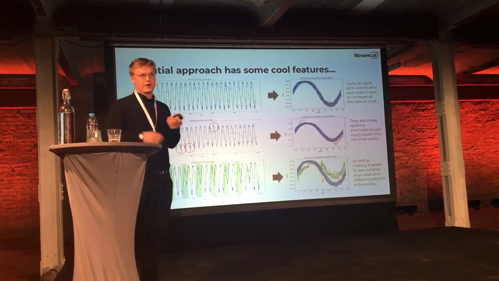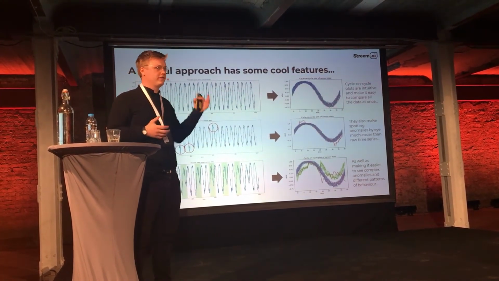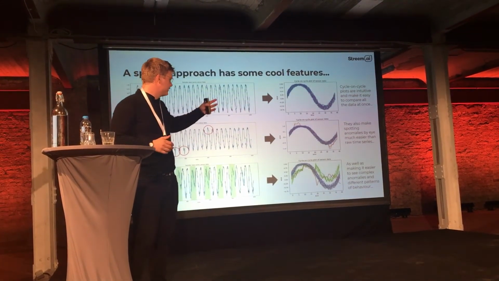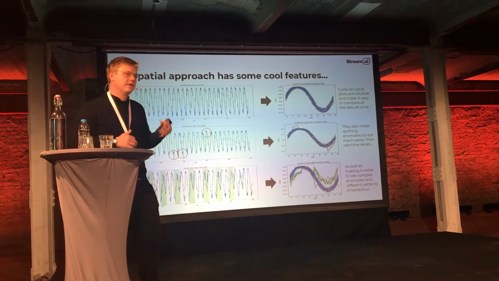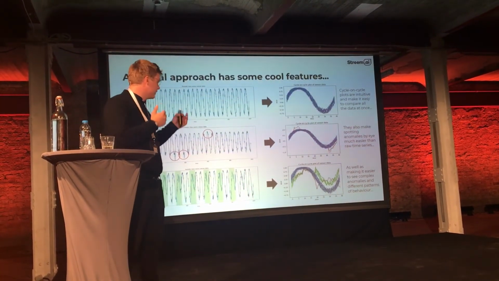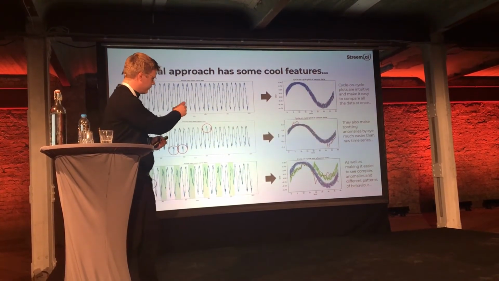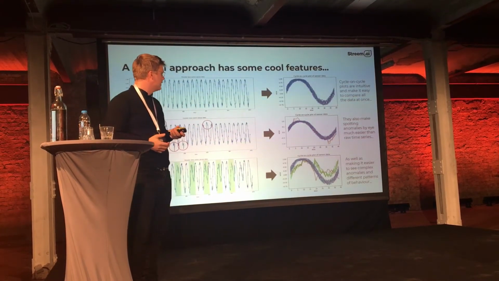So a spatial approach has some cool features, at least visually. It's quite easy to see a lot of cyclical data at once if you plot everything on top of each other. It also makes it pretty easy to see anomalies because you can see that they diverge from the normal behavior. And even more interestingly, we can even see different patterns of normal. So here you see the blue and the green, which are both normal behaviors, but different ones. We can see this all in one place.